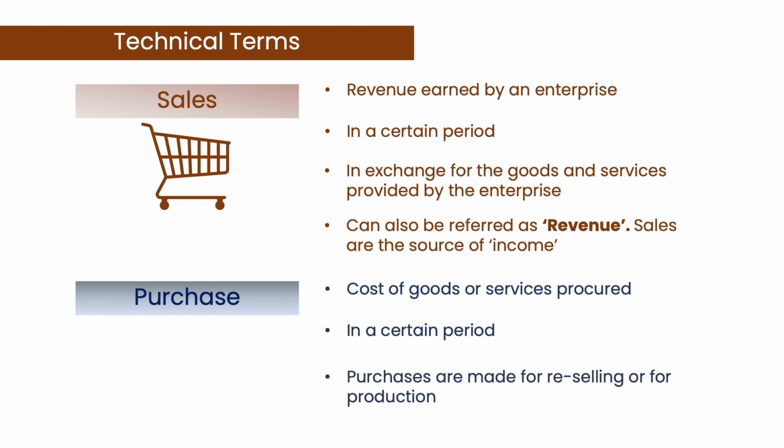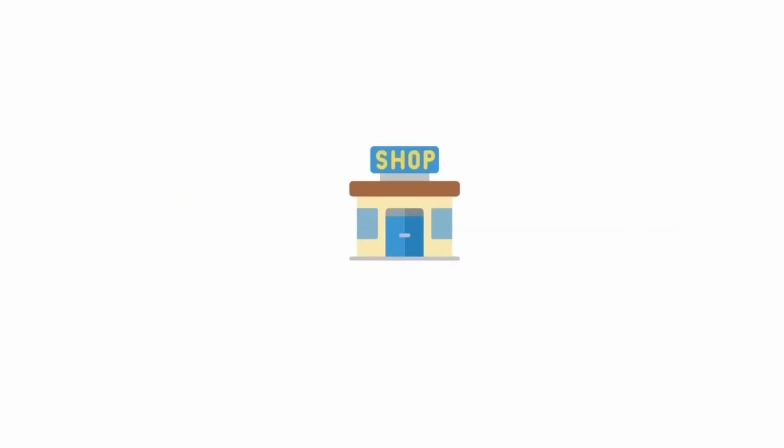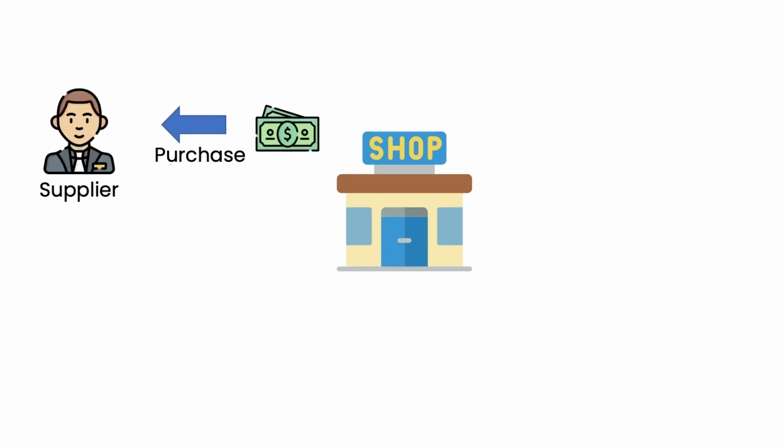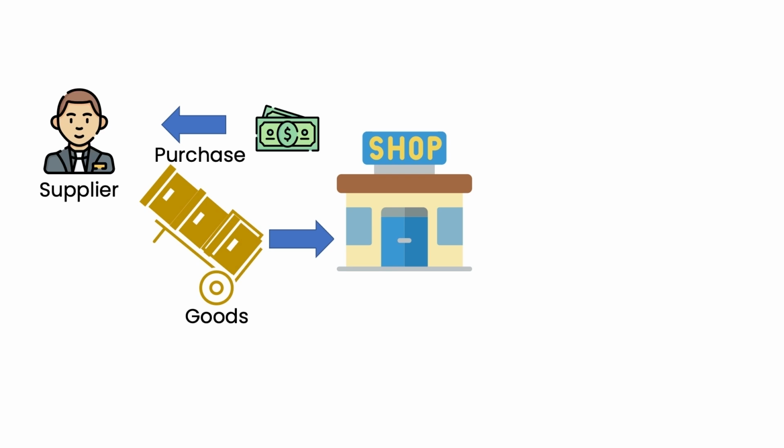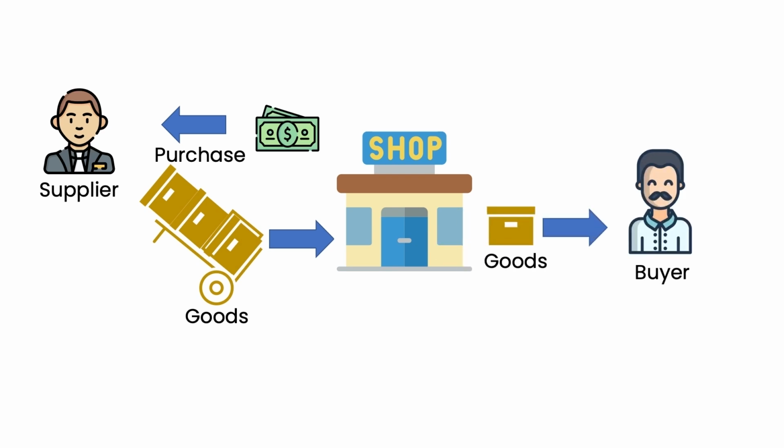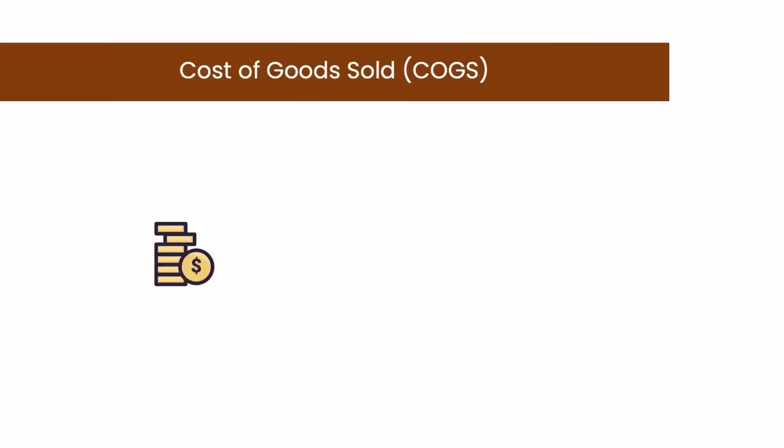Enterprises may purchase various goods and services as input to either resell or to use them for further production of final goods. For example, a shopkeeper purchases goods from a supplier. She pays for these goods. This is purchase. The shopkeeper then sells the goods to her buyers. She receives payment for this. This is sales.